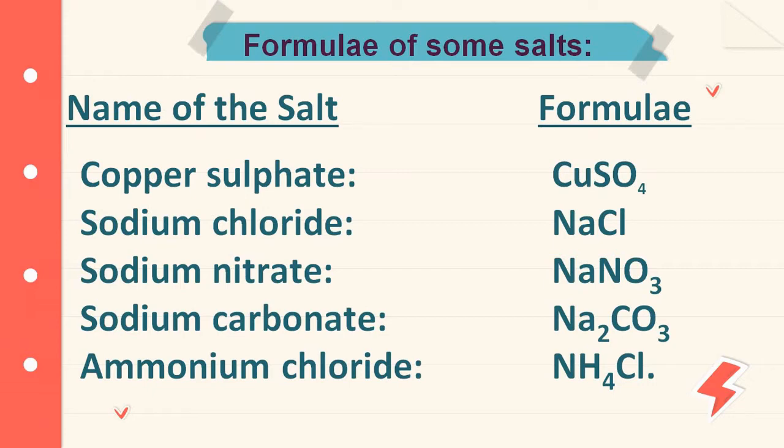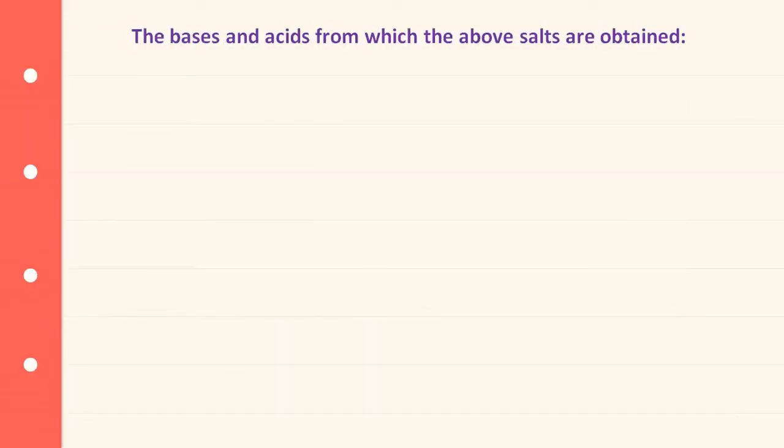Sodium chloride formula NaCl. Sodium nitrate formula NaNO3. Sodium carbonate formula Na2CO3. Ammonium chloride formula NH4Cl. We know that salts are produced by the neutralization reaction between acid and base.